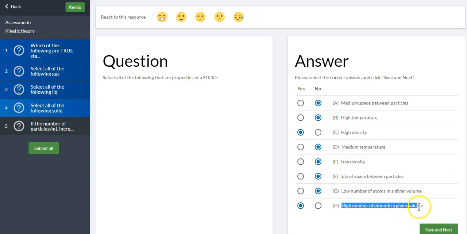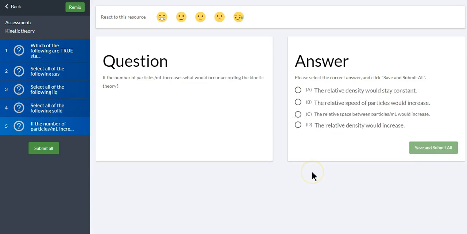And please try to remember, if you need to, pause it and write in your notes that a high number of atoms in a given volume is the same as the word density. We wrote that in our lab book, so hopefully that's something you can remember. All right, then hardly anyone got this wrong, but if the number of particles per milliliter increases, and remember this is density, what would occur according to the kinetic theory of matter? All right, so if this is increasing, then we're not going to stay constant. The relative speed would increase.